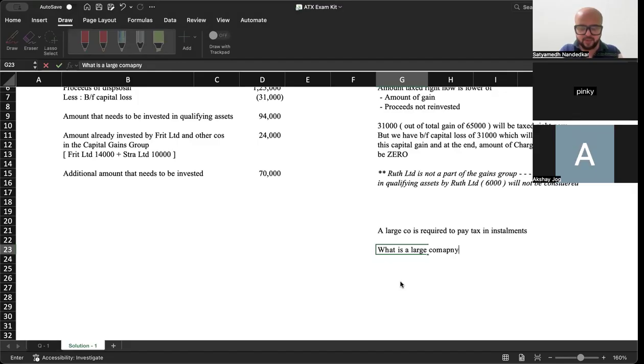What is a large company? A company whose augmented profits exceed the 1.5 million pounds threshold.